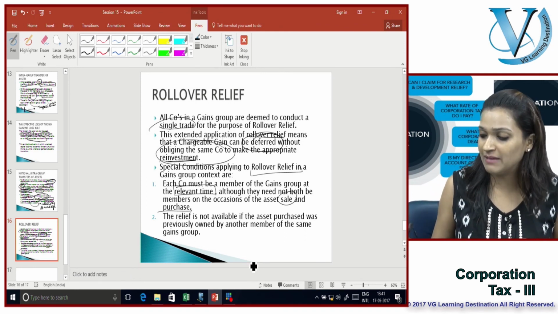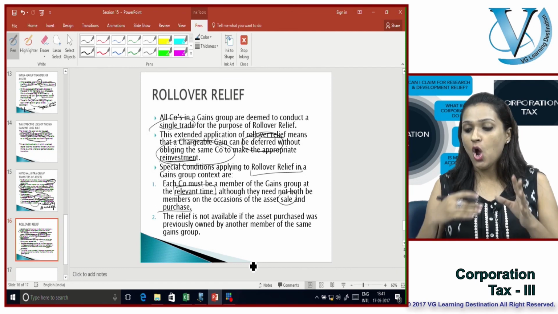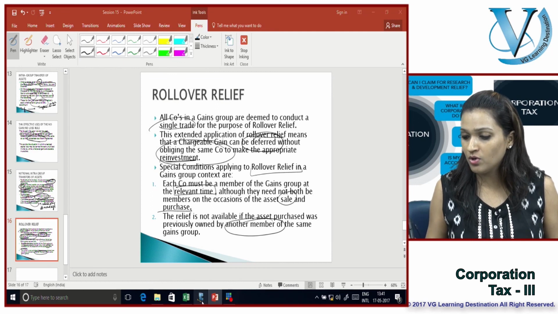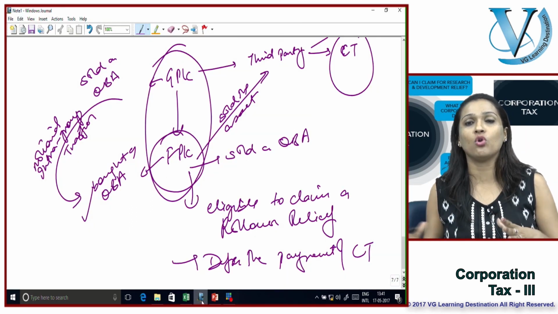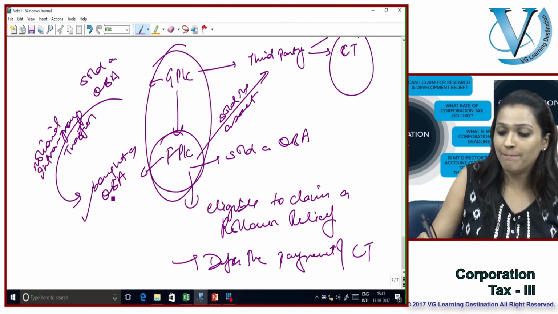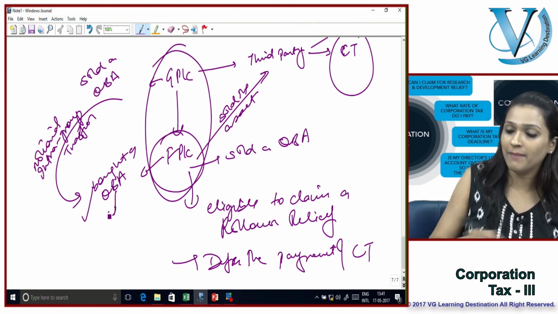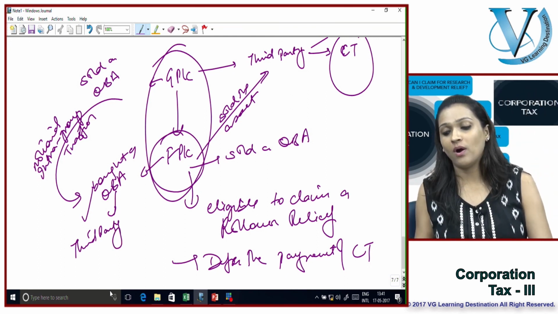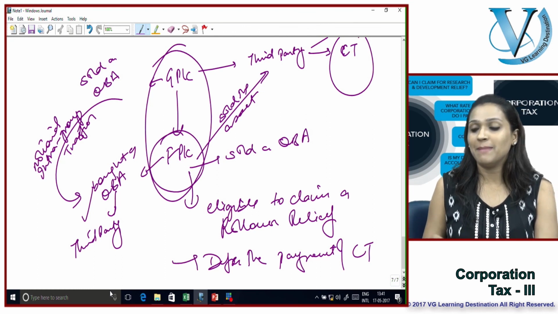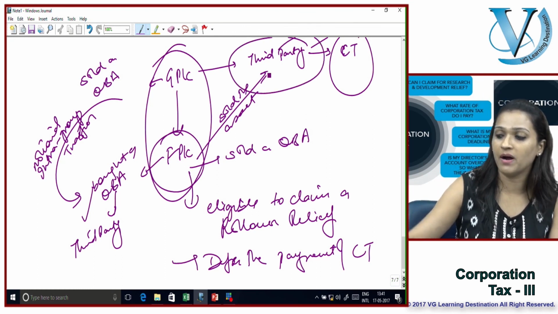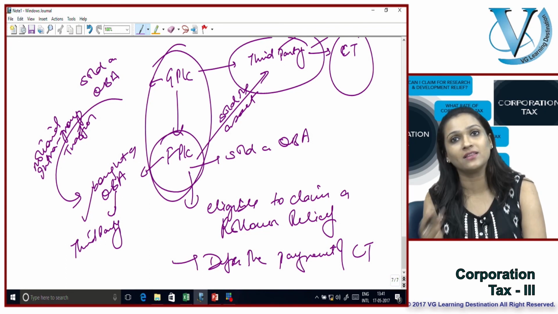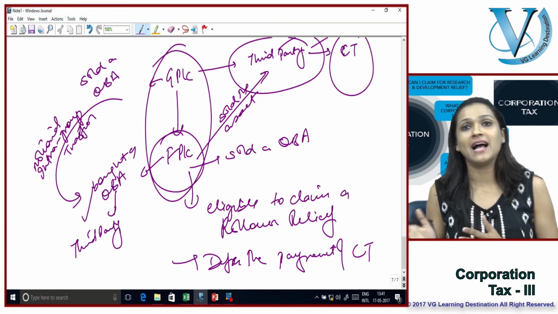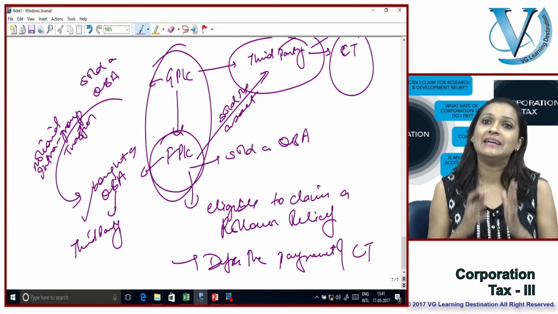The relief is not available if the asset purchased was previously owned by another member of the same group. So very simply, what do you have? In order to claim this rollover relief, you need to actually buy a qualifying business asset from a third party, not within the gains group, and the sold asset must be sold to a genuine third party and reinvested into buying another qualifying business asset. That is when entities can defer their tax payment and claim a rollover relief.